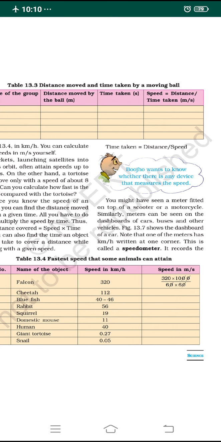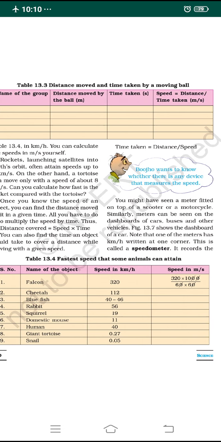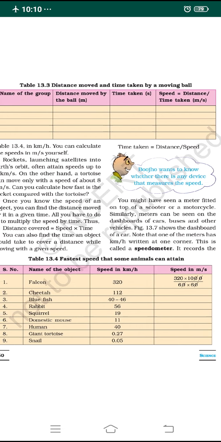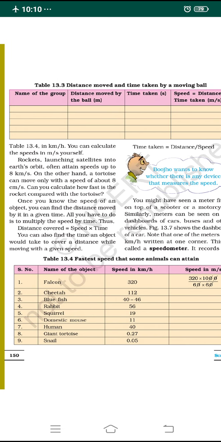Okay, so here look at table 13.4, the fastest speed that some animals can attain. The name of the object and their speed in kilometer per hour is given for some of the animals. See, falcon: a falcon can travel at a speed of 320 kilometer per hour. Cheetah, yes, the fastest running animal, runs at 112 kilometer per hour.